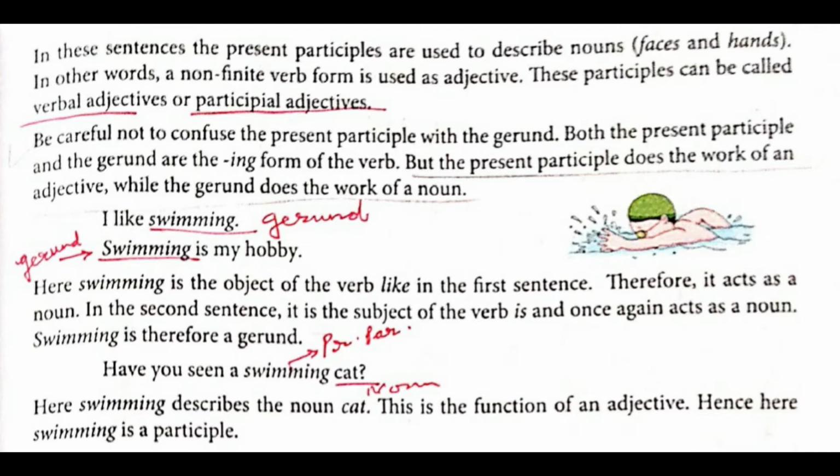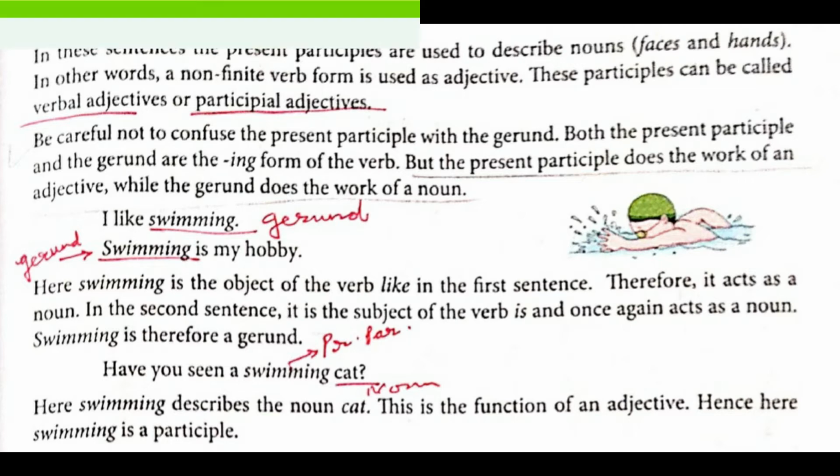So please underline this particular line. It's very important. Present participle does the work of what? Adjective, whereas gerund does the work of noun. Adjectives are describing words and nouns are what? Naming words. Let's see the example: I like swimming. Swimming is what? Gerund. It is a noun, the name of an activity. The second example is: Swimming is my hobby. Over here, swimming is gerund.